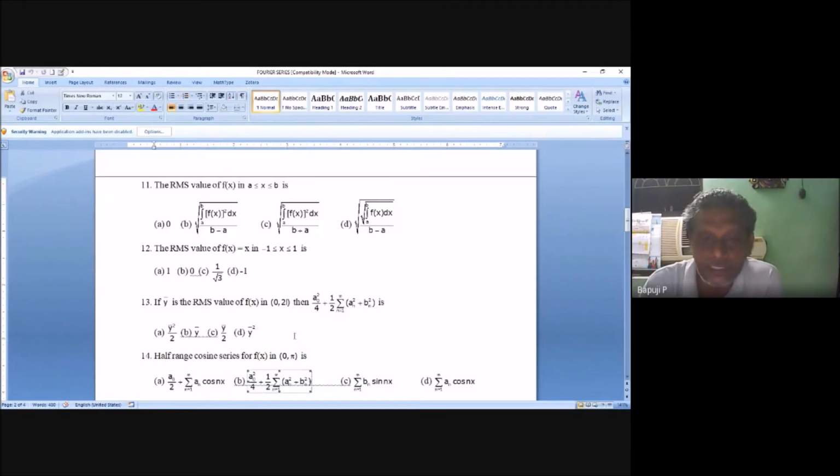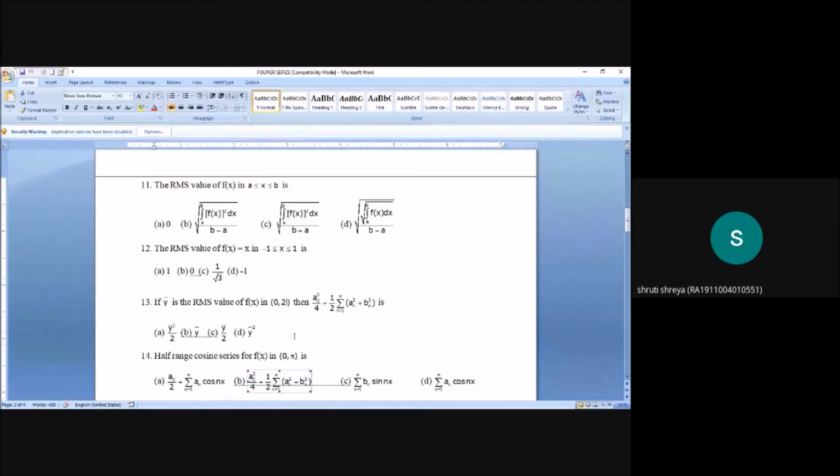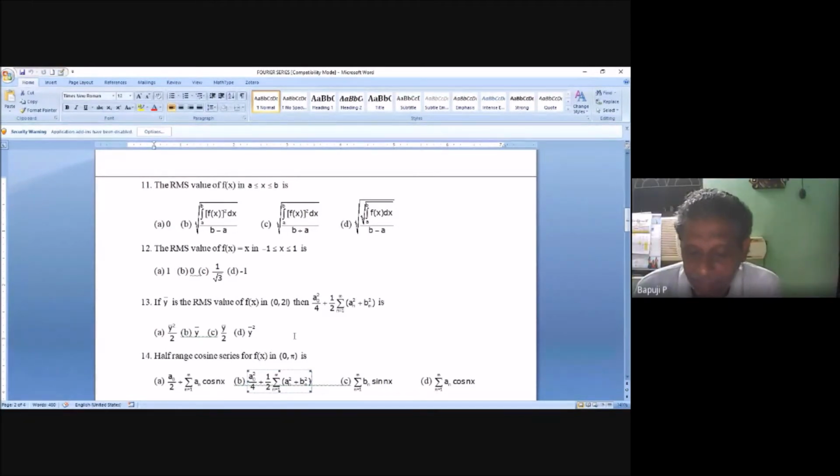Next. The half-range cosine series of f of x in 0, pi. Cosine series means what? A0 and An only will stand. Don't say Bn is equal to 0. But what is the correct answer? Option A, sir.